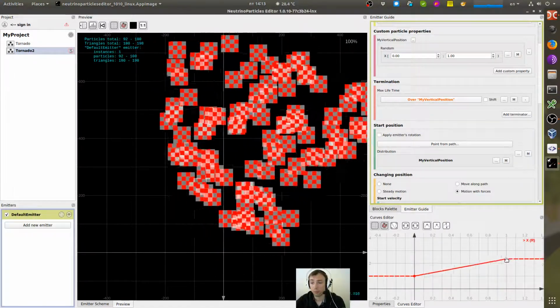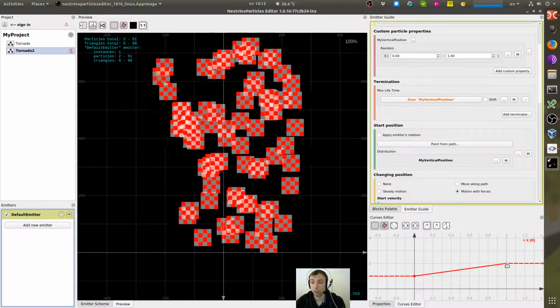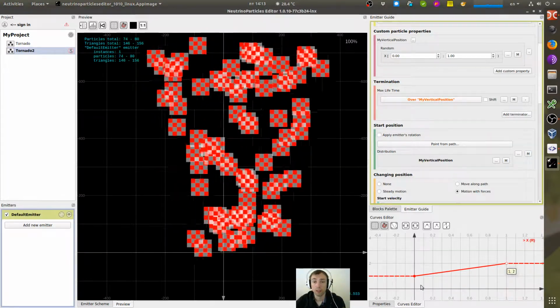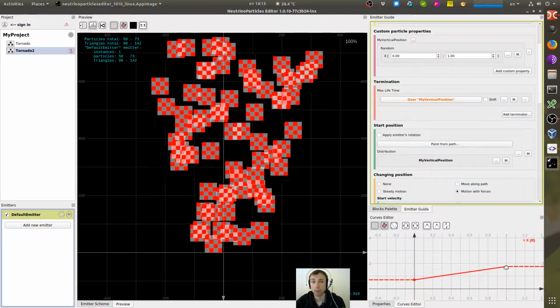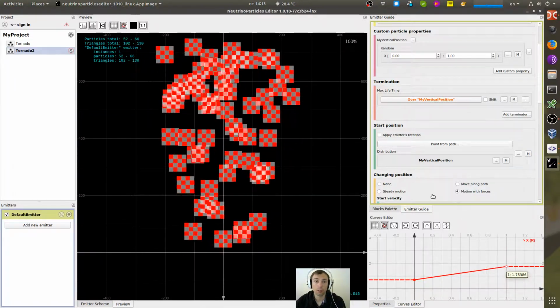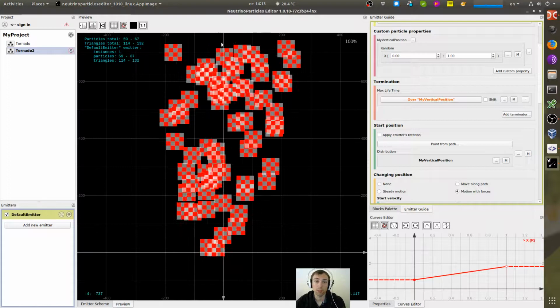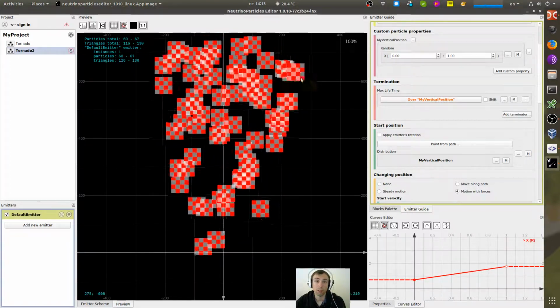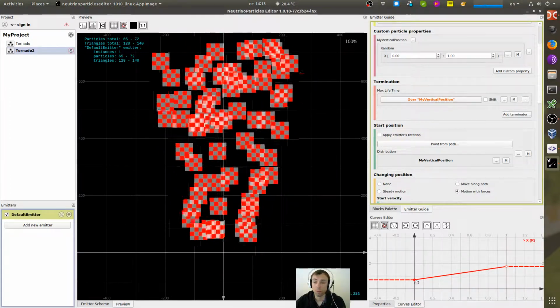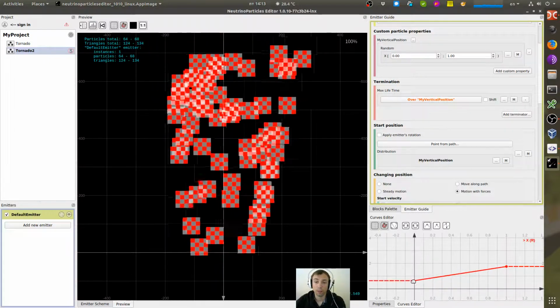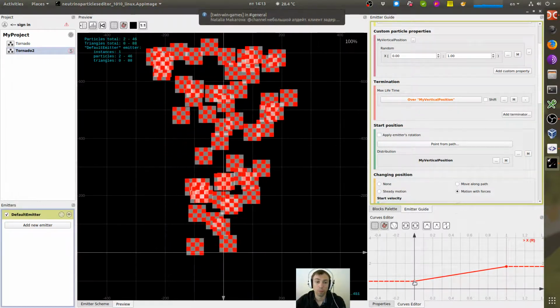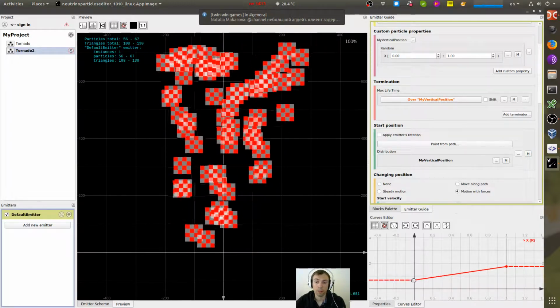So for the top of the path, I use almost 2 seconds to make this tornado symmetrical, and for the bottom of the path, like almost a second.